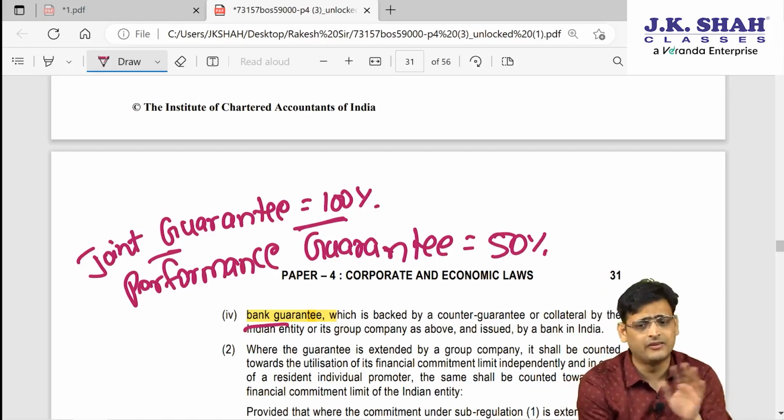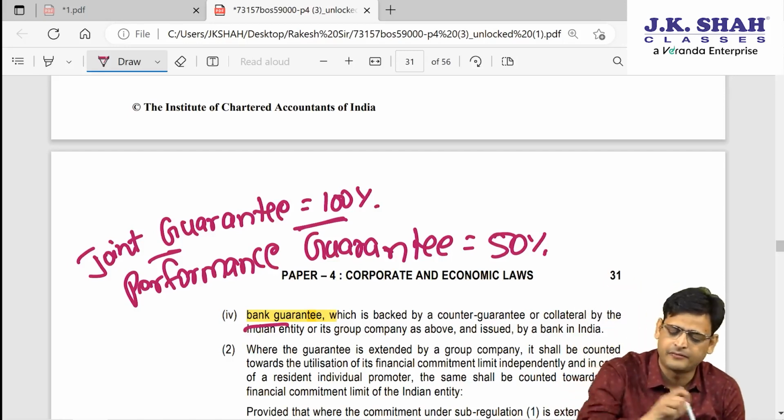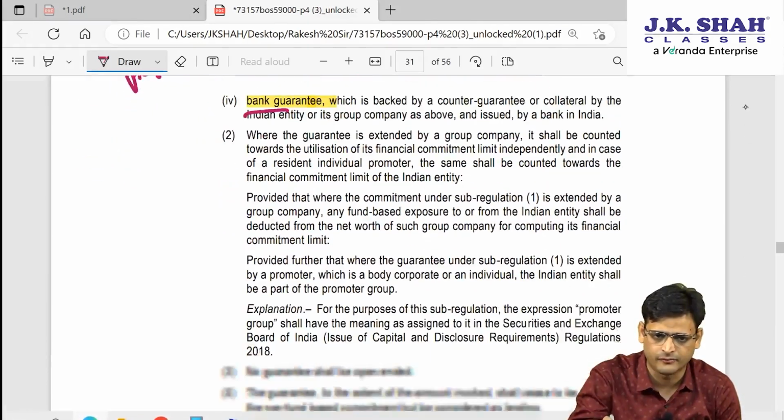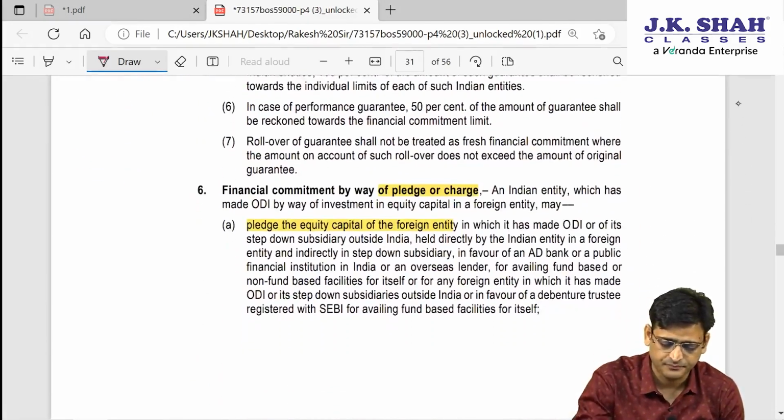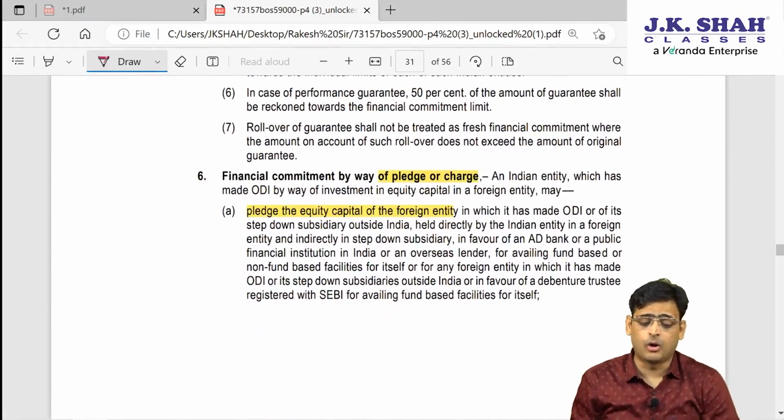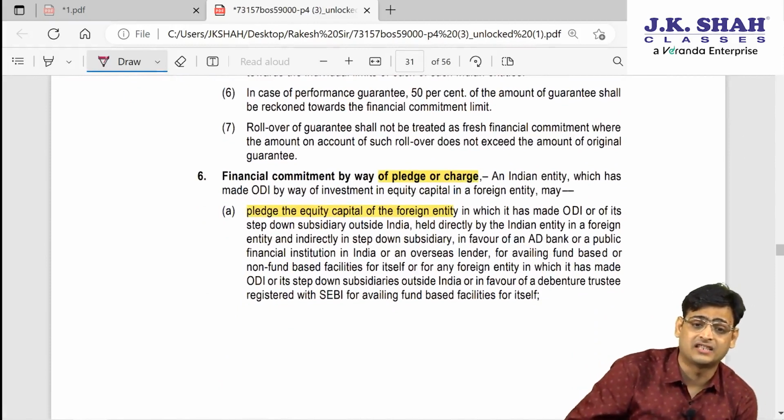50%. So joint guarantee will take 100%, performance guarantee 50%. So this much you have to study from here. Next, can I say you can also pledge or create charge?